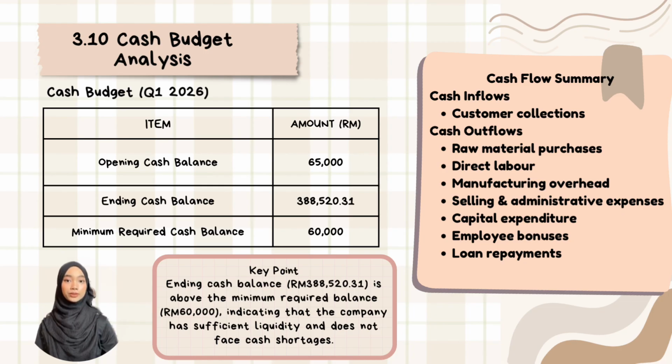The company began the first quarter with an opening cash balance of RM 65,000. Cash inflows are mainly received from customer collection, while cash outflows include raw material purchases, direct labor, manufacturing overhead, selling and administrative expenses, capital expenditure, employee bonus, and loan repayment. Based on the cash budget, the company is expected to end the quarter with RM 308,520.31, which is higher than the minimum cash balance requirement of RM 60,000. This indicates that the company has sufficient liquidity to meet its financial obligations without requiring additional borrowing.